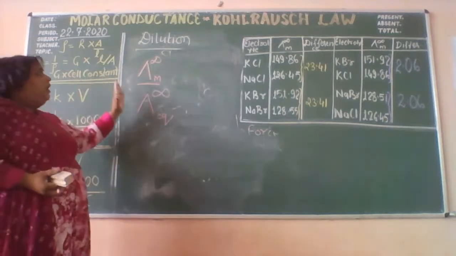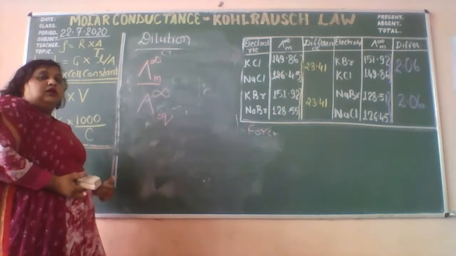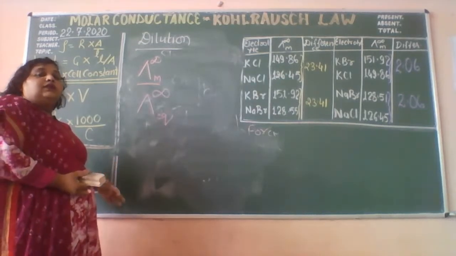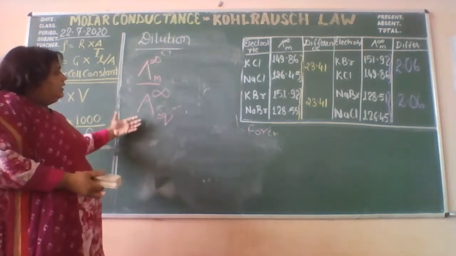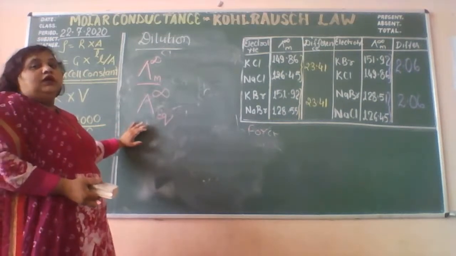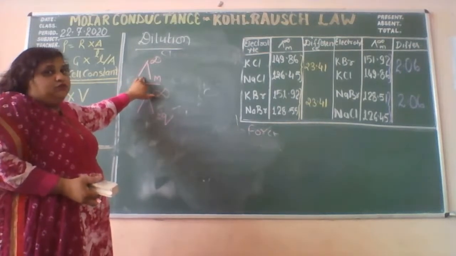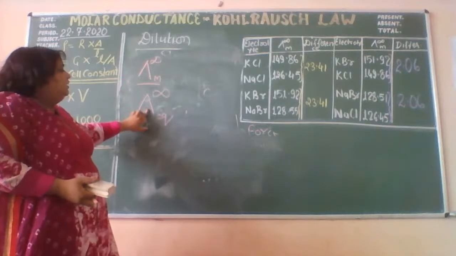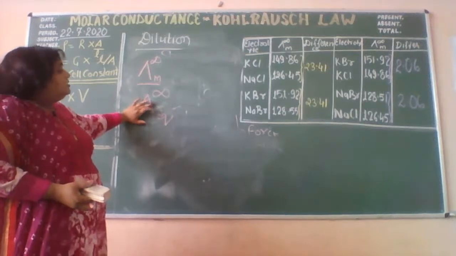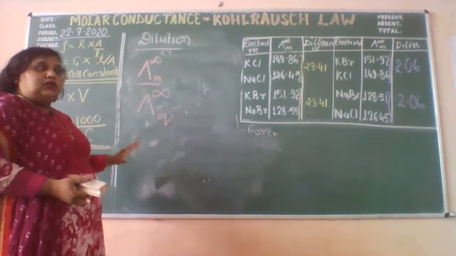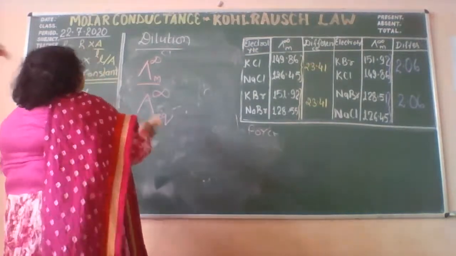And infinite dilution is the concentration of the solution after which further dilution does not alter the conductance of the electrolytic solution. The conductance observed at this particular concentration is called the molar conductance at infinite dilution in the case of molar, and similarly the equivalent conductance at infinite dilution in the case of equivalent conductance. Clear? Now, there is one important law called Kohlrausch's law.